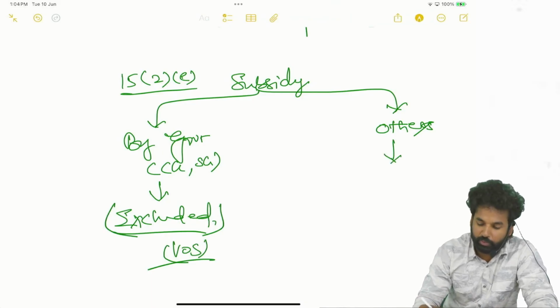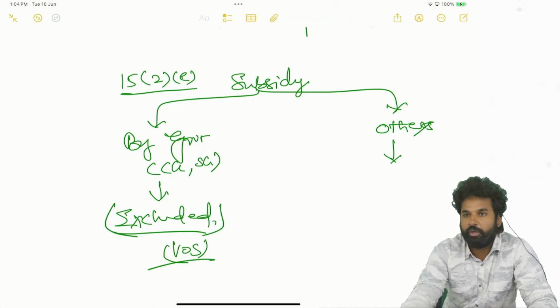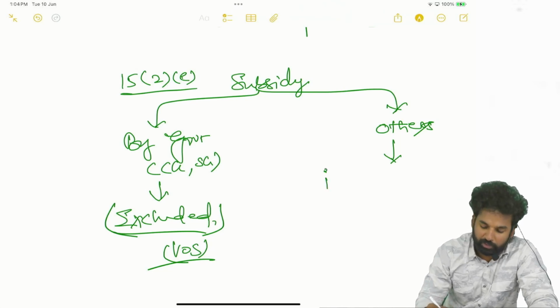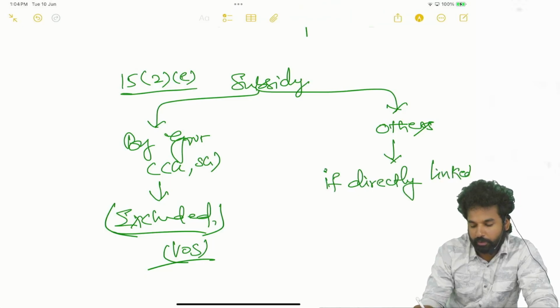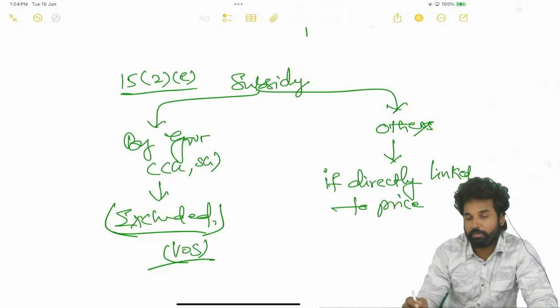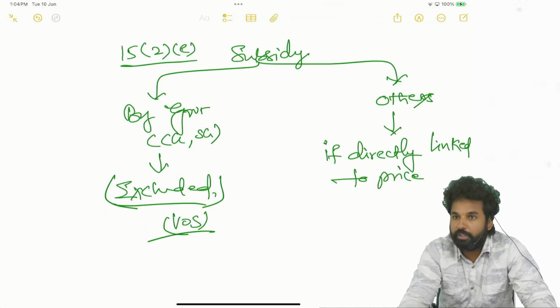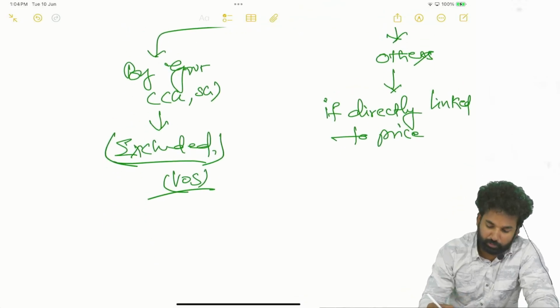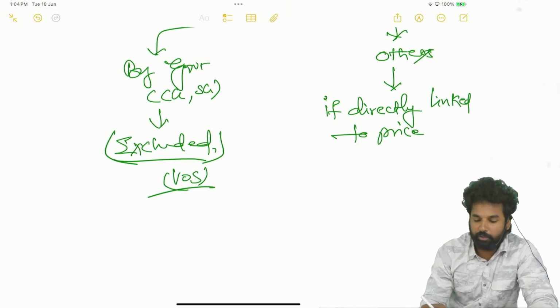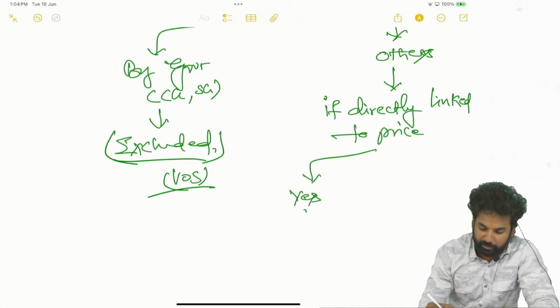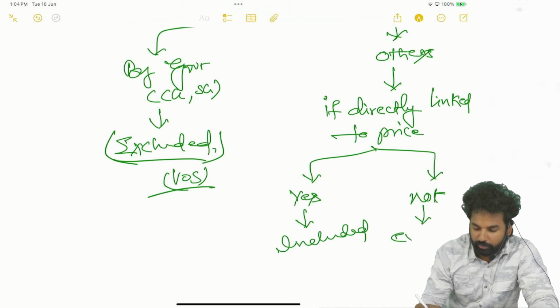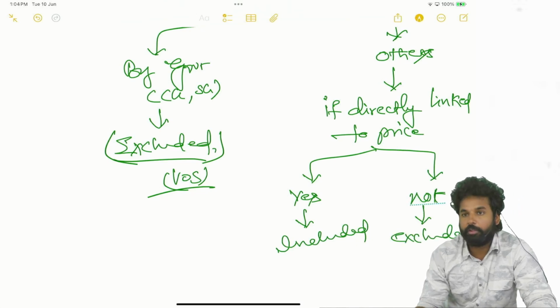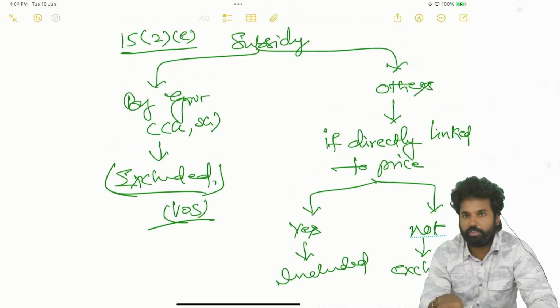If it is others, then you need to check one more condition. What is that condition? If it is directly linked to price, that means a lump sum subsidy, for example a subsidy from an NGO. If it is directly linked to price, then included. If it is not directly linked to price, then exclude. Correct? From that clause we can make this interpretation.